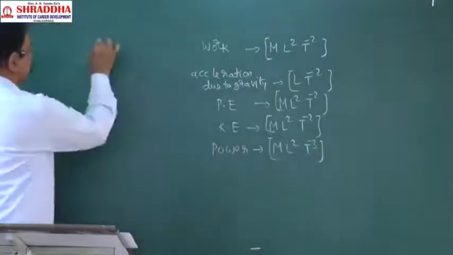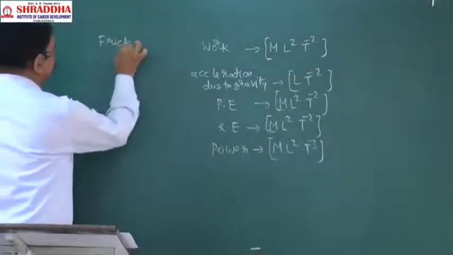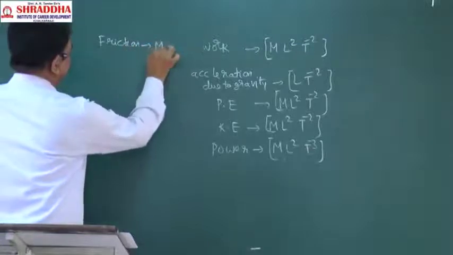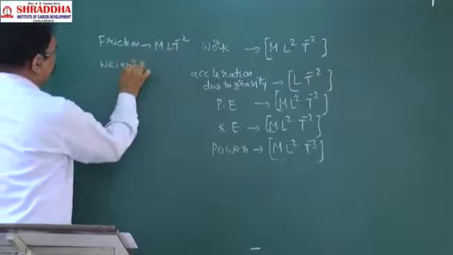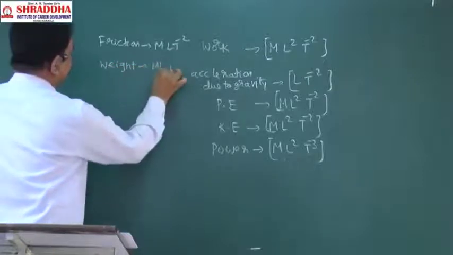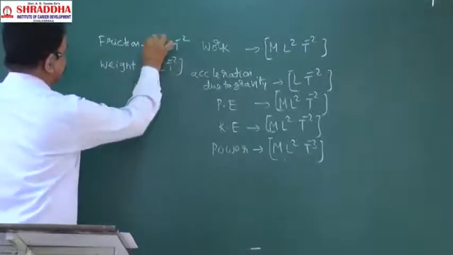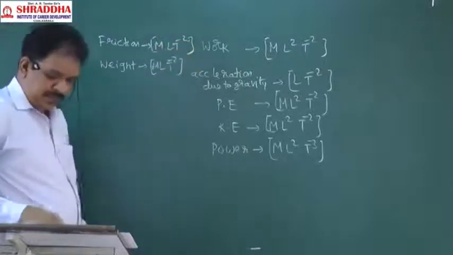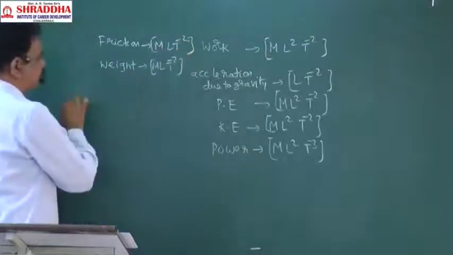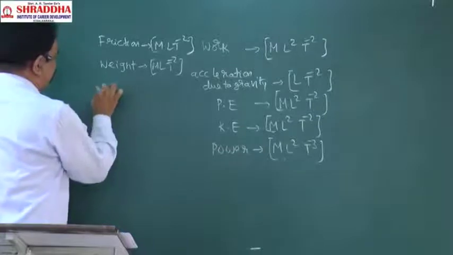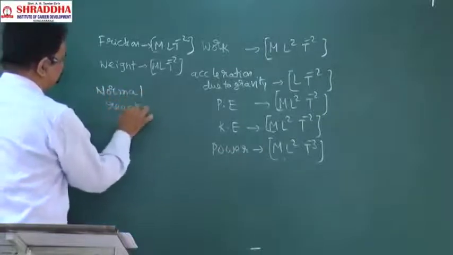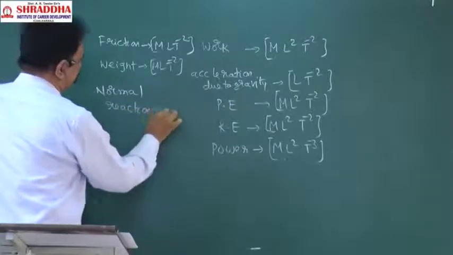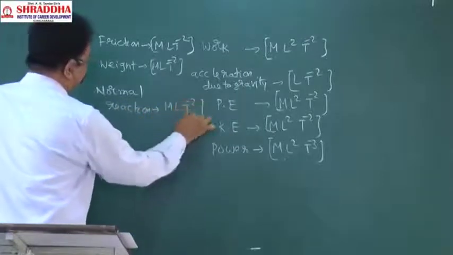Next, friction, M L T power minus 2. Weight, M L T power minus 2. Next, normal reaction, M L T power minus 2.